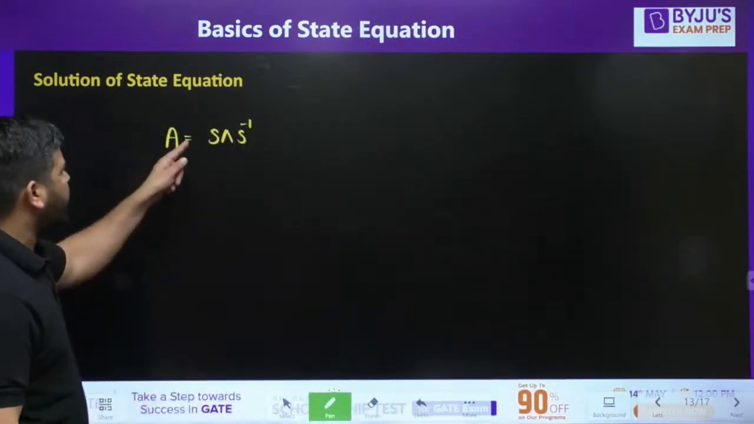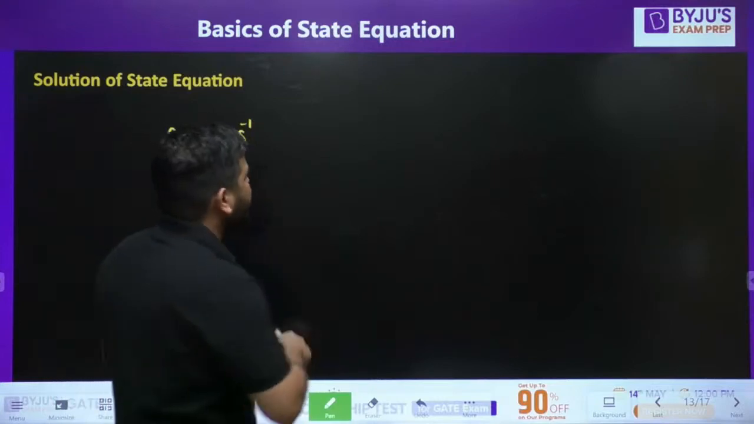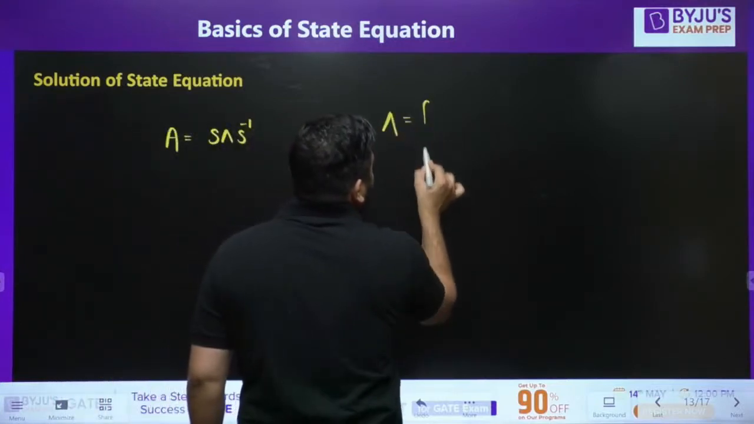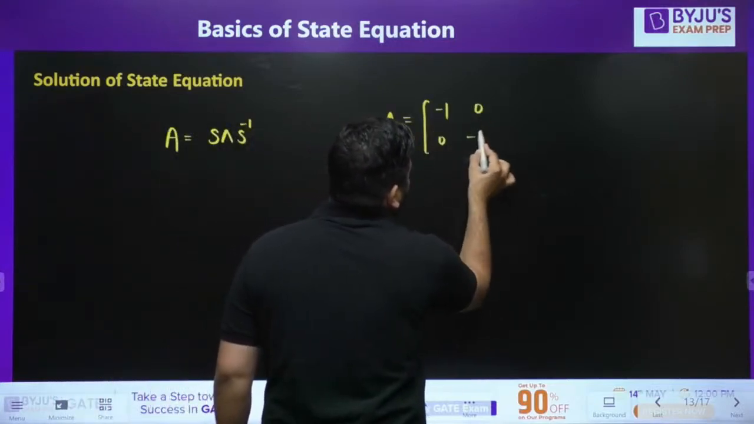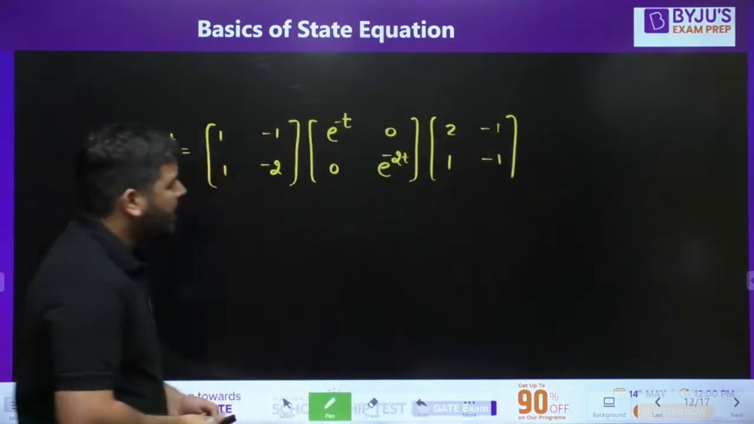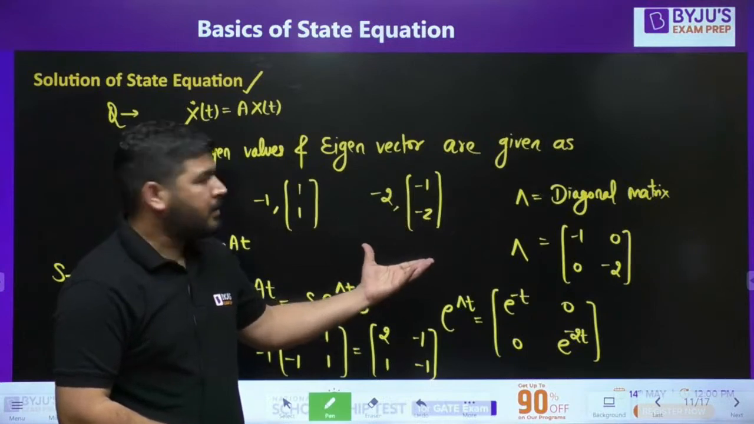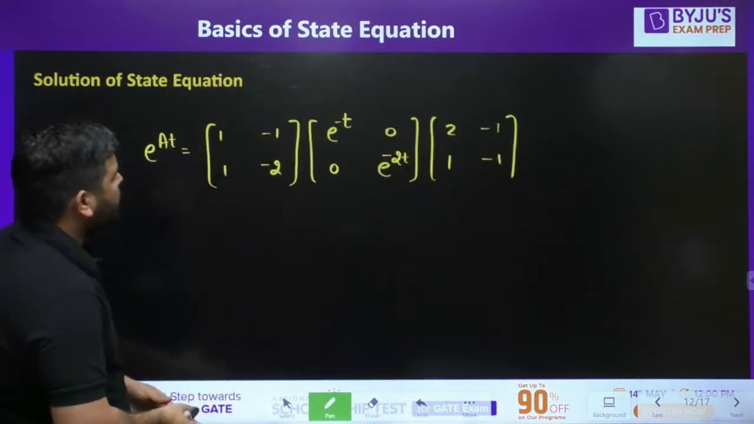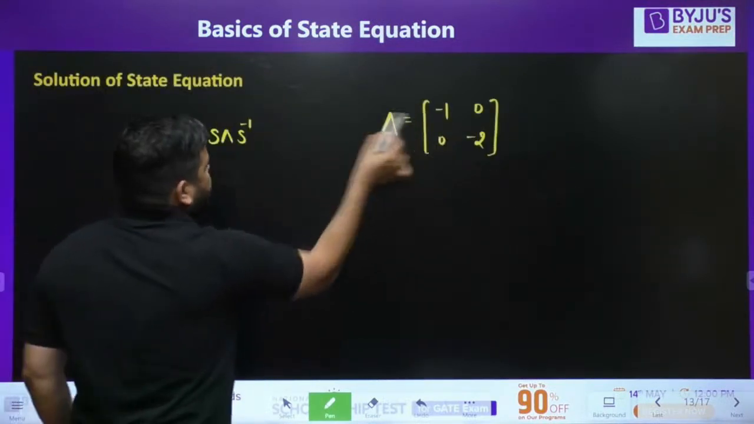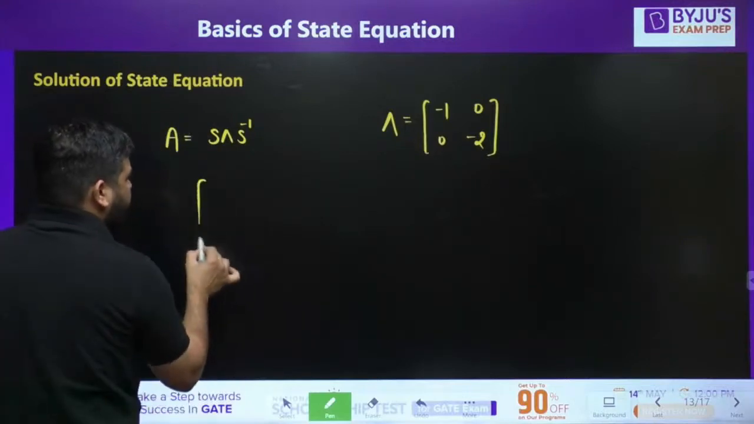So A will be equal to S lambda S inverse. Lambda means diagonal matrix, so it will be -1, 0, 0, -2. Let's say for this question, you are finding A. Now how to find A? It is very simple. We know that lambda is this, and S is the eigenvector matrix. We have already done that.